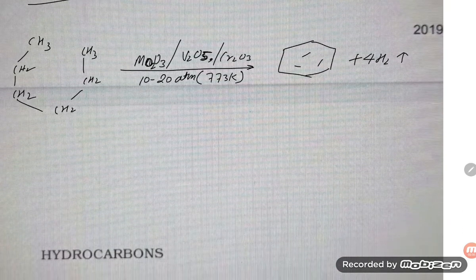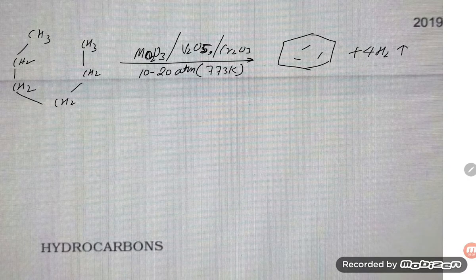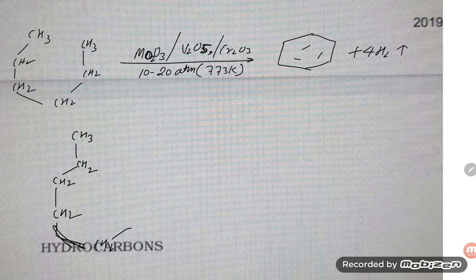Suppose you take 7 carbons, students, this way: CH3, CH2, CH2, CH2, CH2, CH2, CH3.